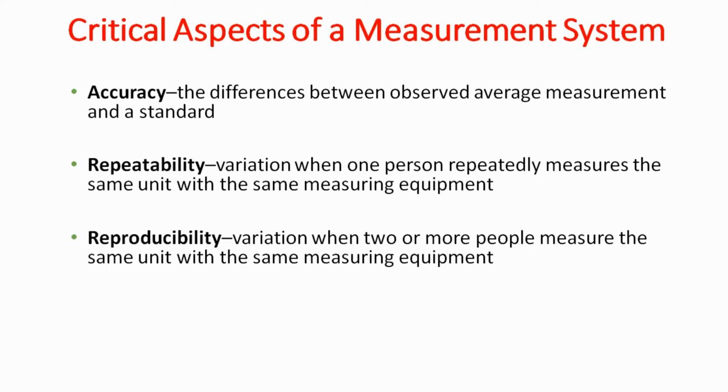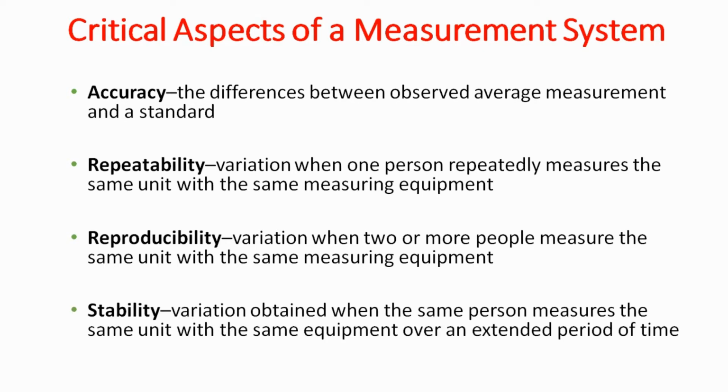Reproducibility is between individuals. Stability: variation obtained when the same person measures the same unit with the same equipment over an extended period of time. Means the person is able to measure the same in the morning, in the afternoon and in the evening.